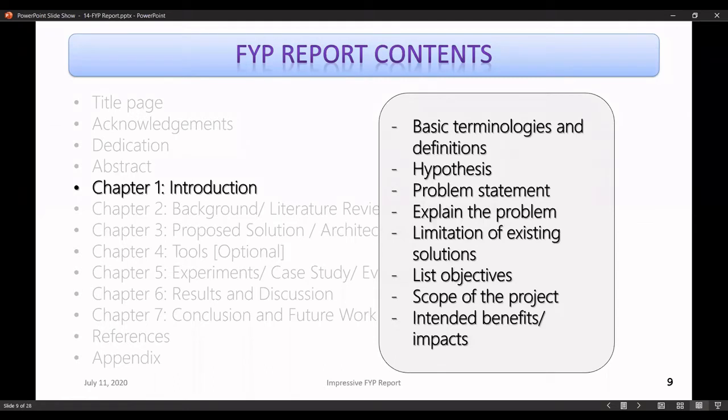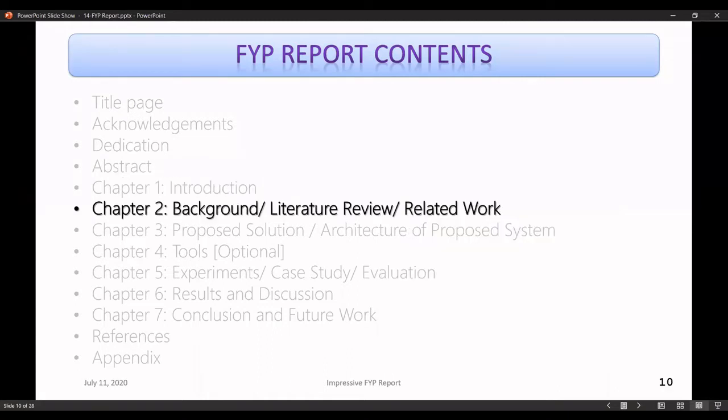So impact of your project, right? Of course, we don't build anything that's not going to benefit anyone or does not have a positive impact, right? So moving on, we have the next section, that is the background or the literature review or related work. You can have all these names. Of course, you have to choose one of these, but these all can represent the same thing.